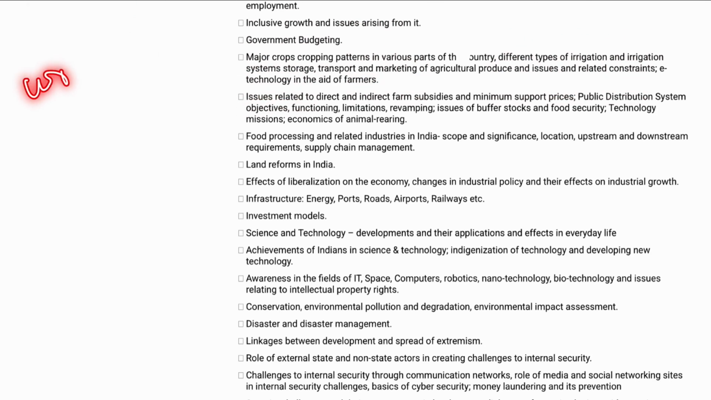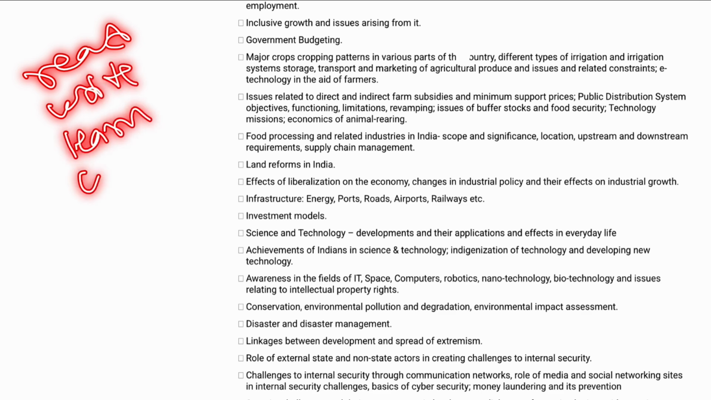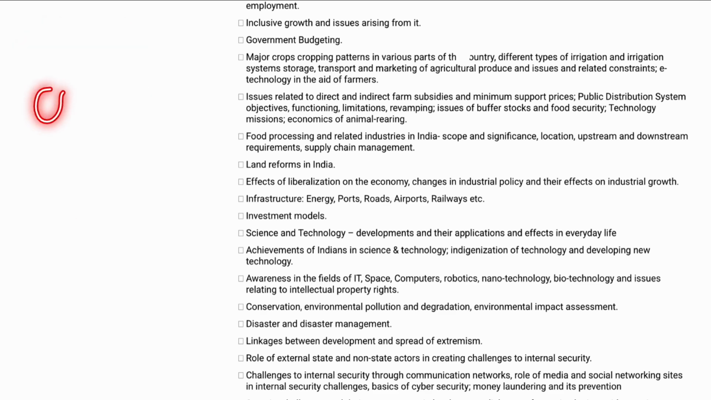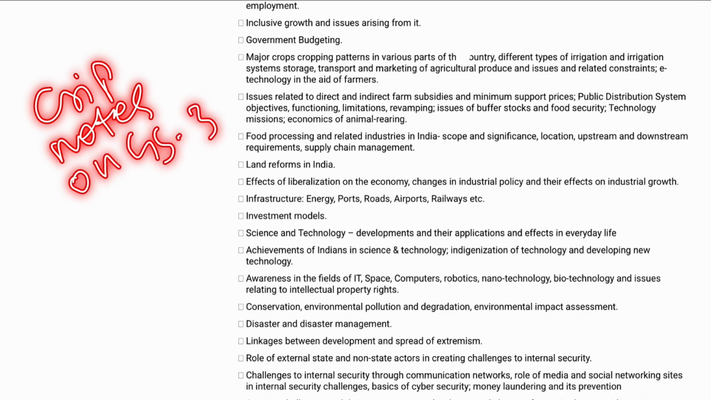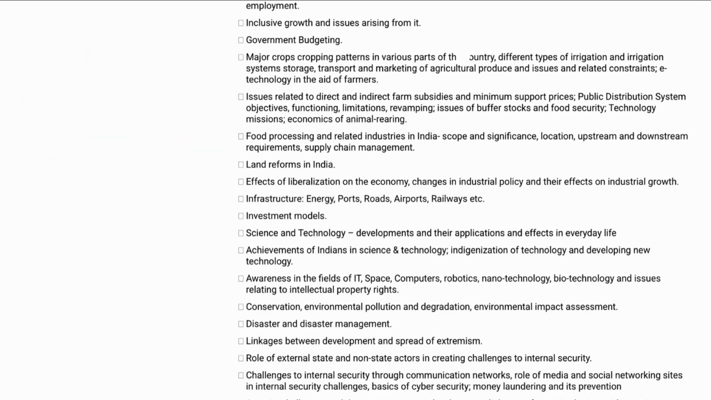So, your task for today is to just read, write, and learn the syllabus of GS paper 3. Also, have crisp notes on GS paper 3.